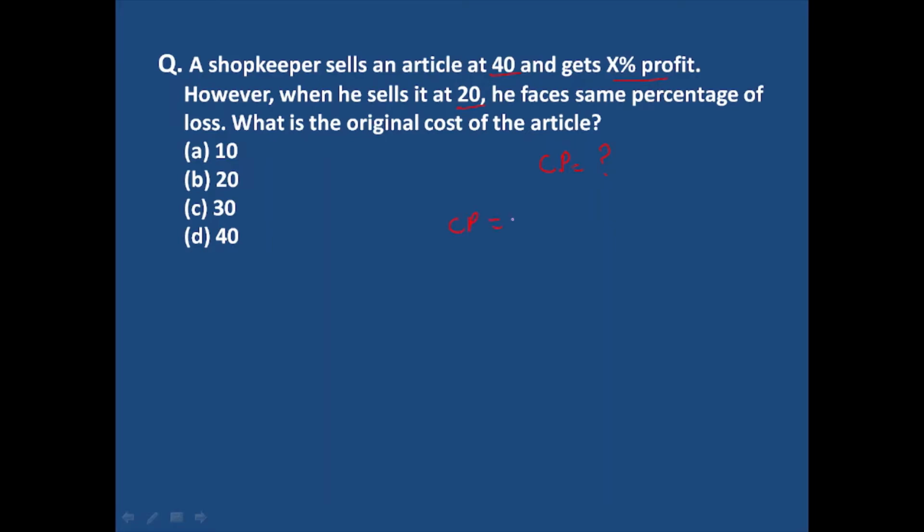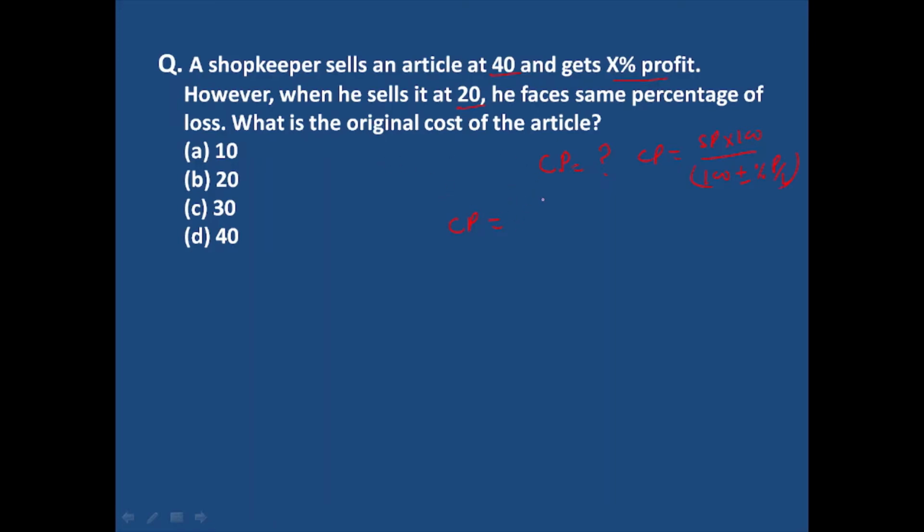CP is equal to SP into 100 divided by 100 plus or minus the percentage profit or loss. In the case of profit, we use the plus sign, and in the case of loss, we use the minus sign.